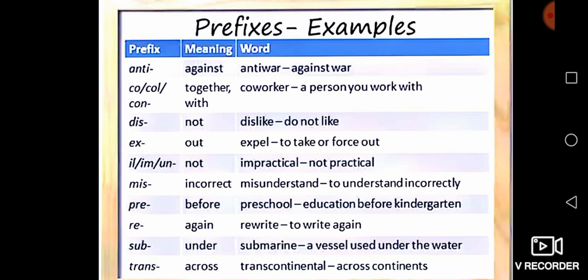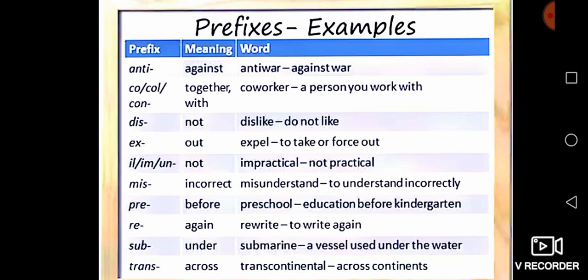Anti-war means against war. Did you understand? Listen, the word anti is added before the word war. Anti is an example of prefixes.